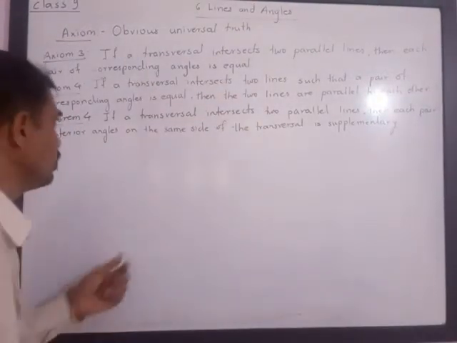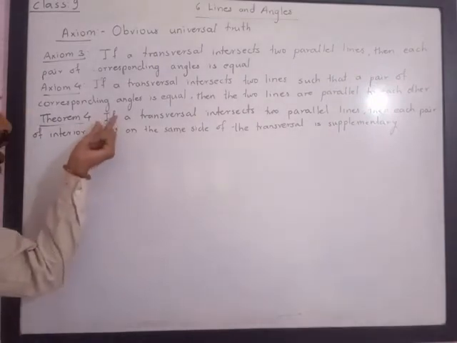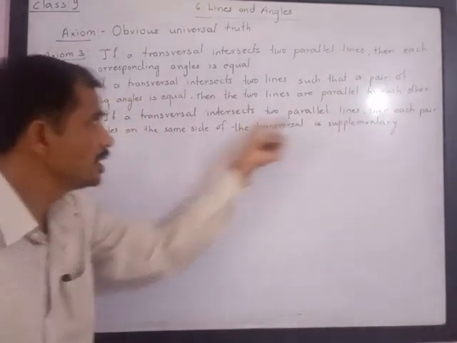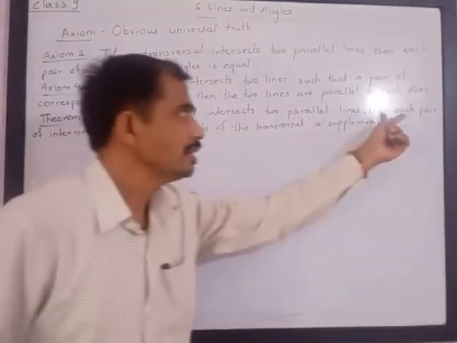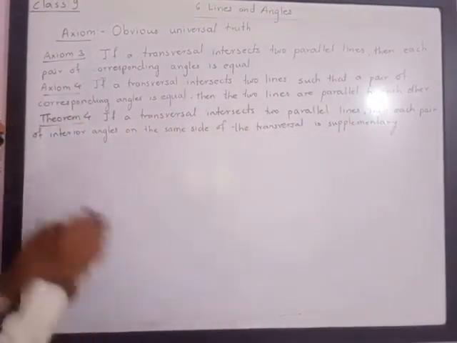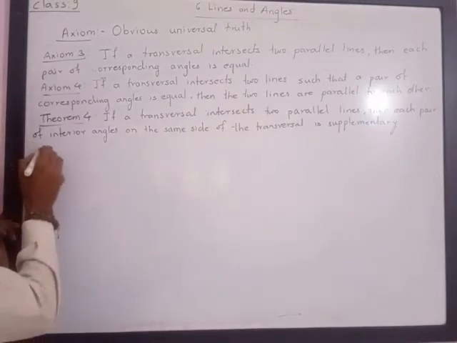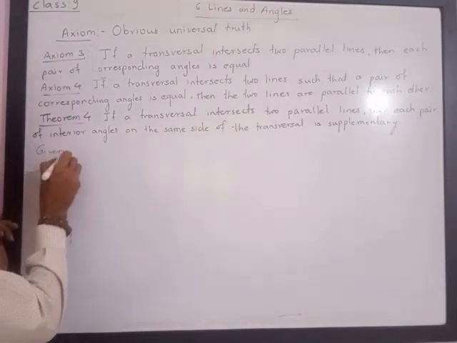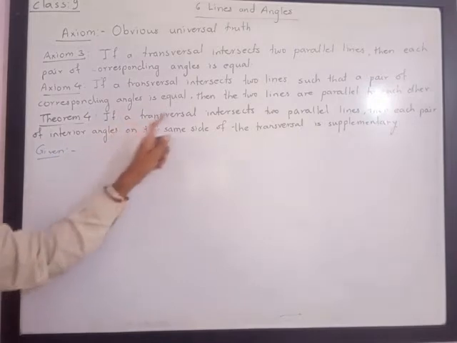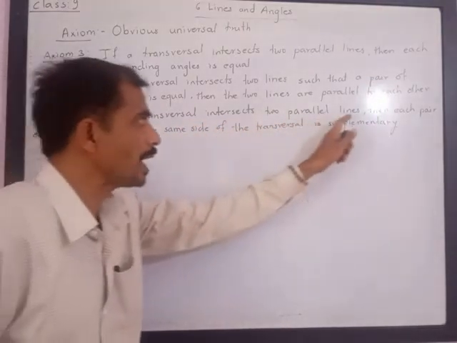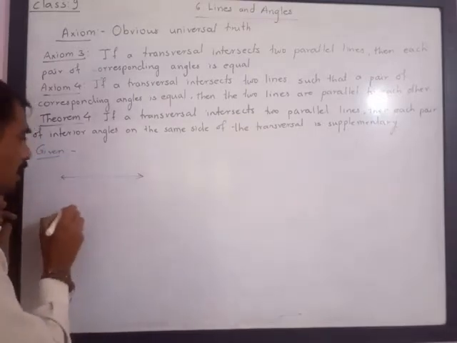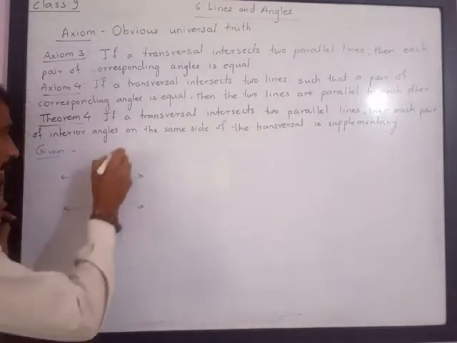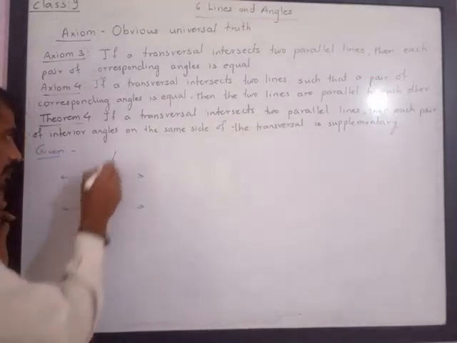I have already told you before that whatever part is there after "if" and before "then" is given to us, and whatever is after "then", that part we have to prove. So let us understand what is given to us. The given part is: if a transversal intersects two parallel lines. So we are given that two lines are parallel and a transversal intersects them.